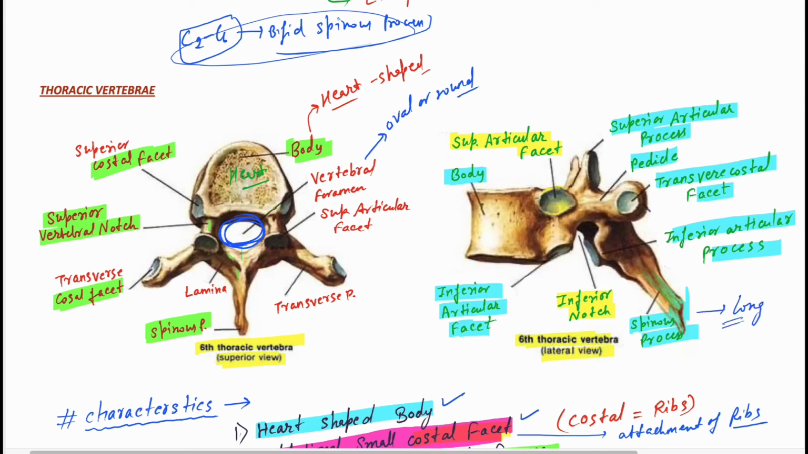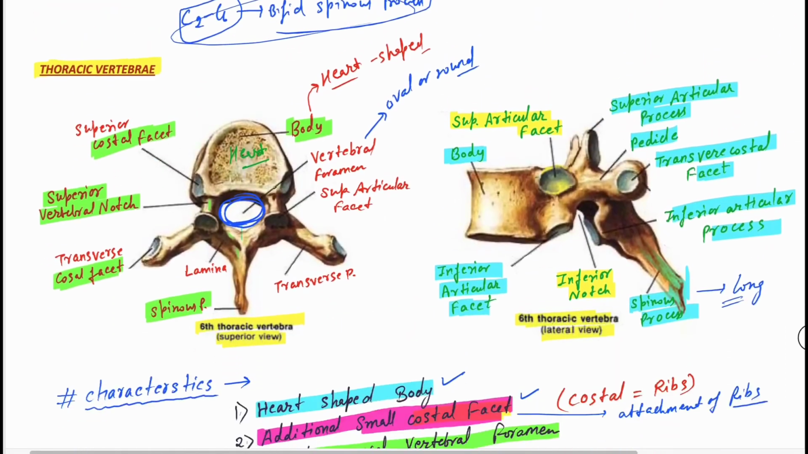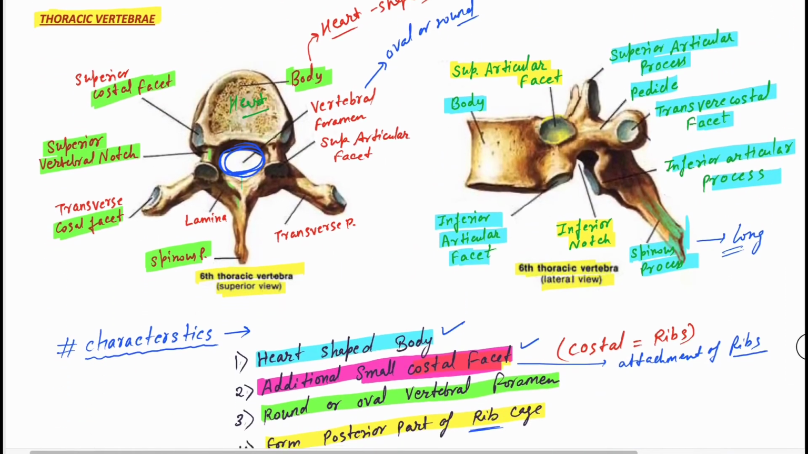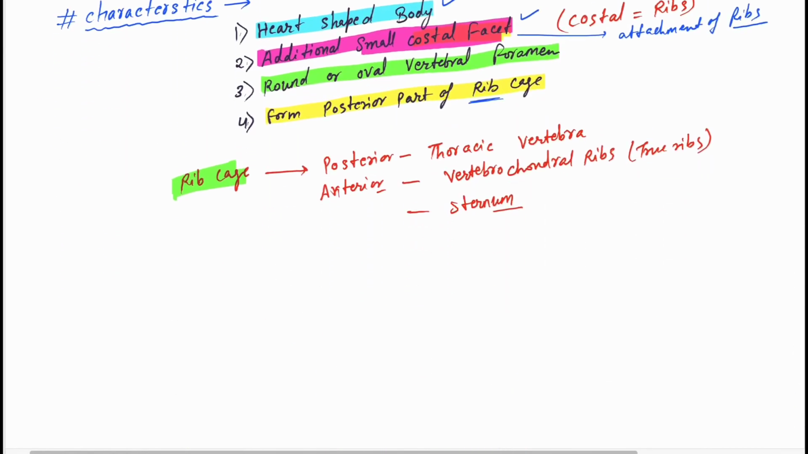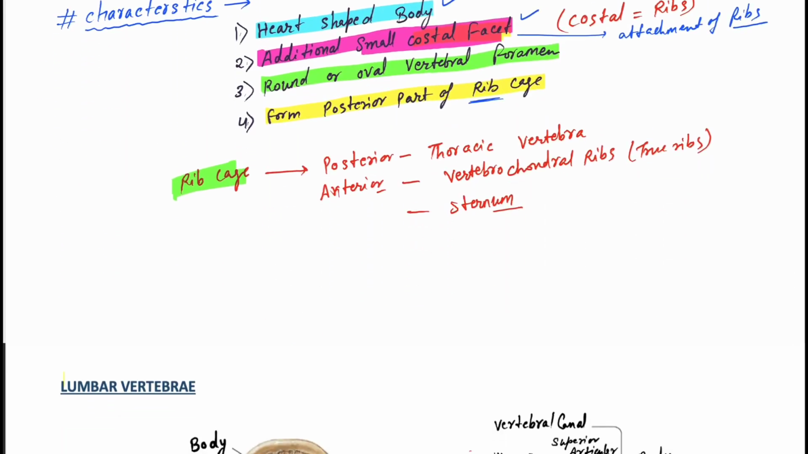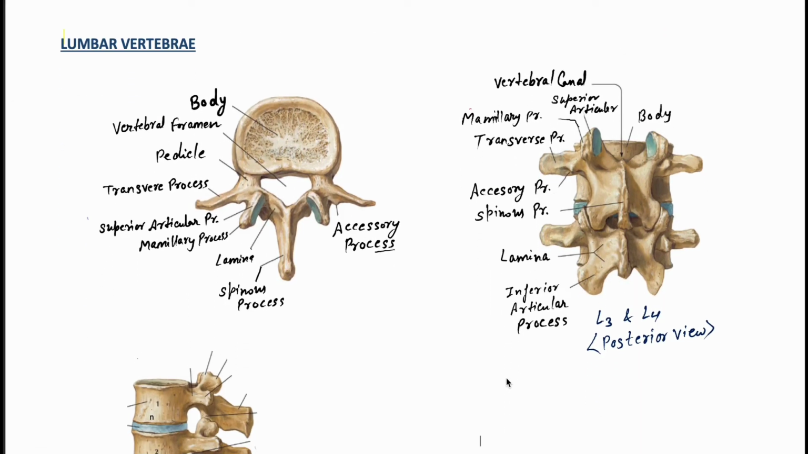Long spinous process. Okay. So remember for thoracic vertebra. So this was all about the thoracic vertebra. If you have any question, then write in the comment box, and now we will go to the lumbar vertebra. The lumbar vertebra is the largest vertebra, and they have the largest body, or we can say centrum. So guys, here we have lumbar vertebra.